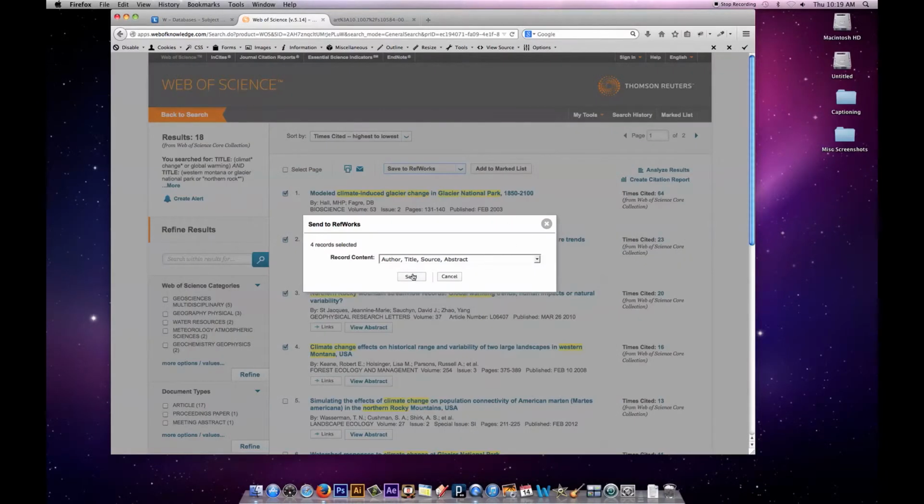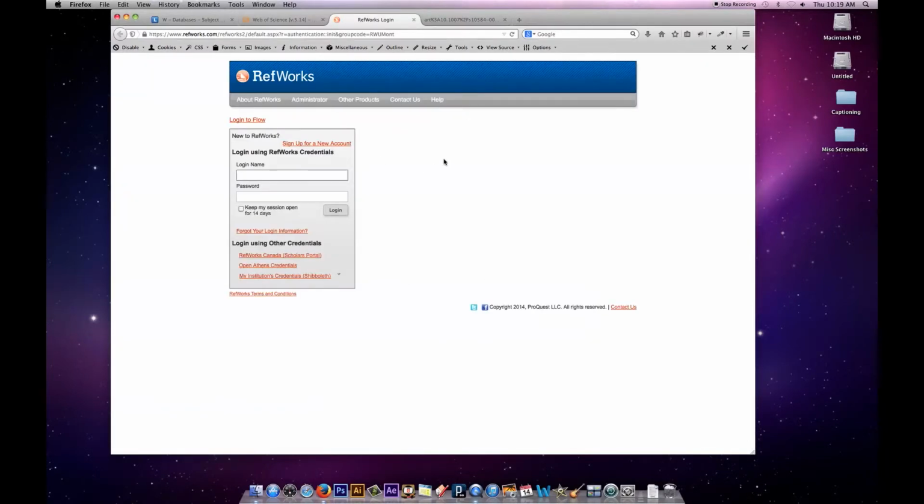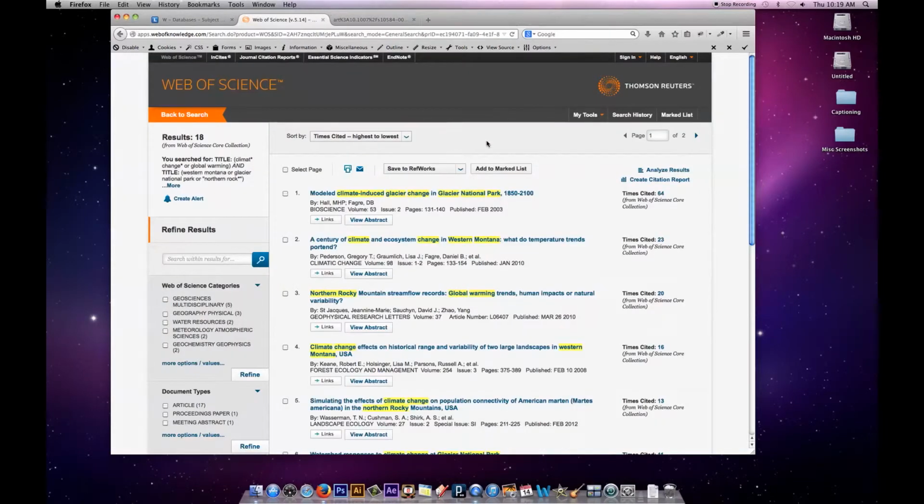So in this case, RefWorks, and I would send to that program. If I already had it up and running, it would go directly into it. If I don't, then it asks me to sign in. So I would sign in with my account, and that would throw the citations into it. If you have not created an account, you could create a new account at that point. And RefWorks is one of the databases in the library's A to Z menu.